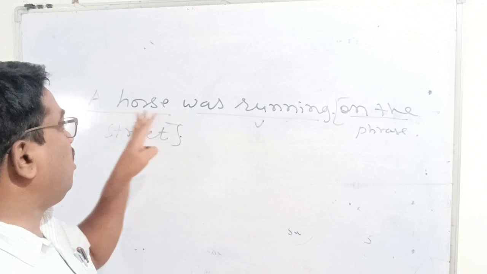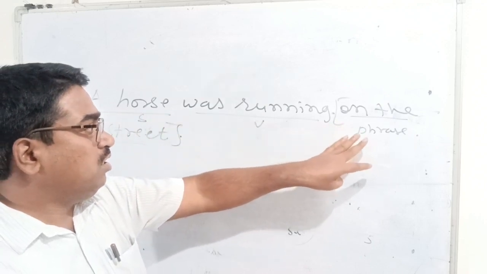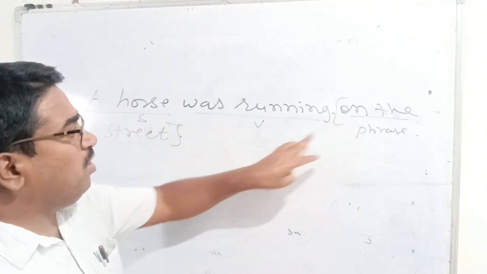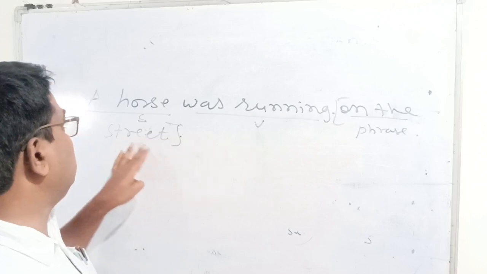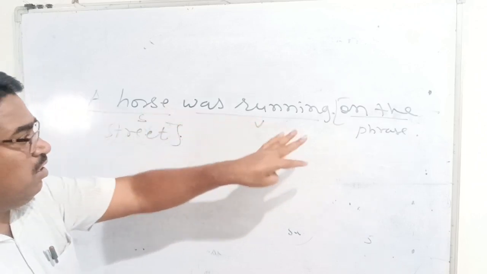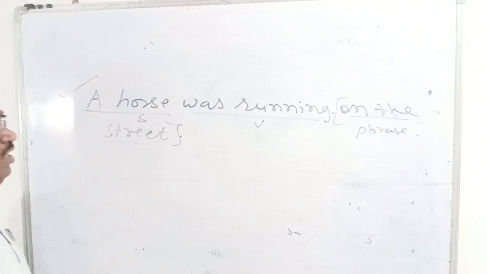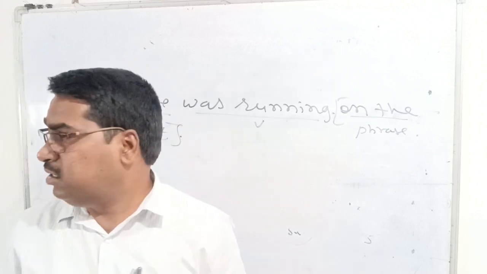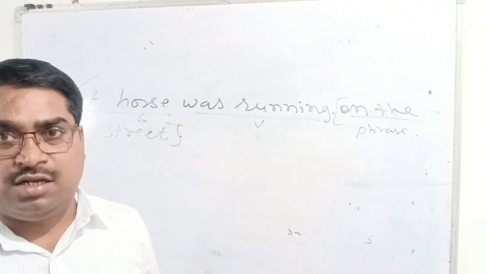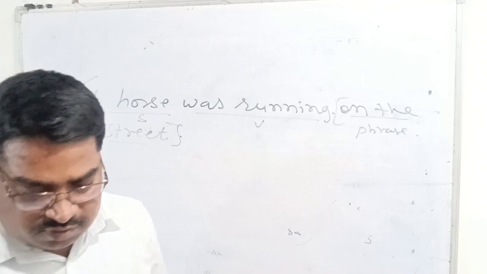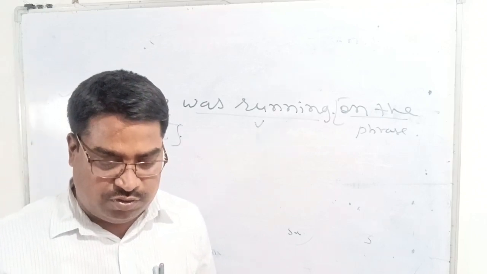So, "a horse was running on the street." In this example, "on the street" is a phrase, and "a horse was running on the street" is an example of a clause, right? Clear? I hope this is clear and you understood.